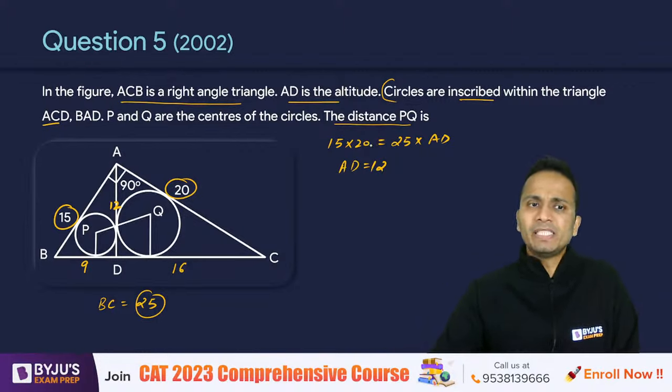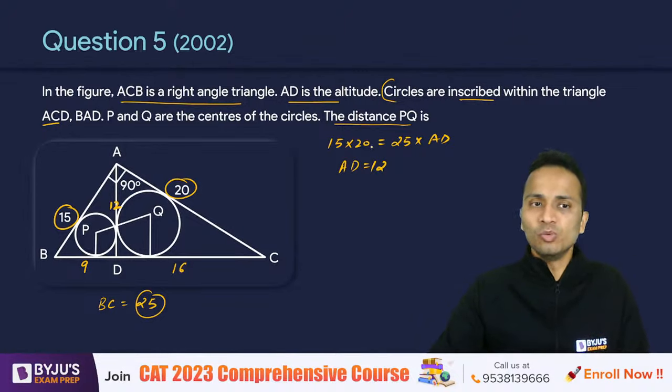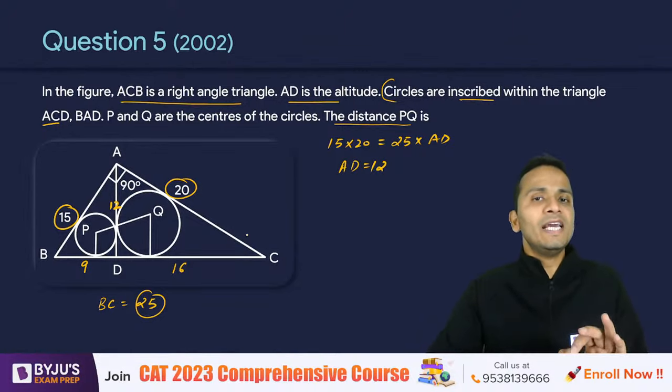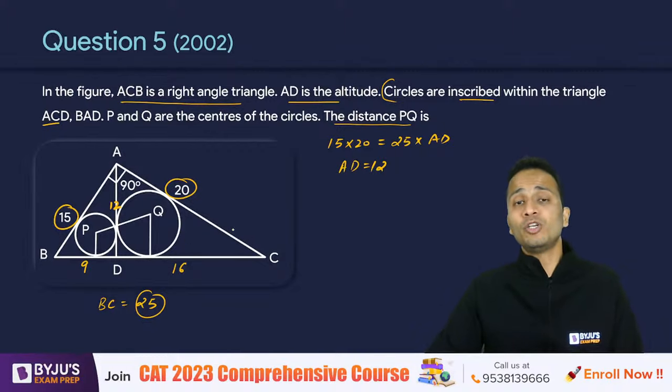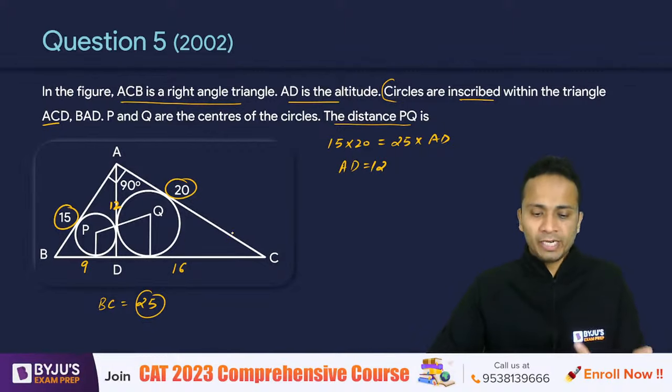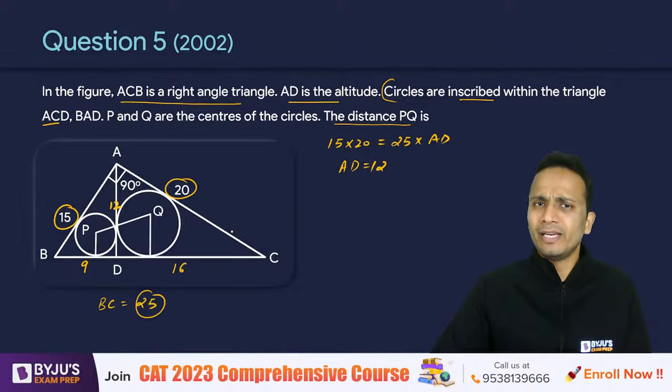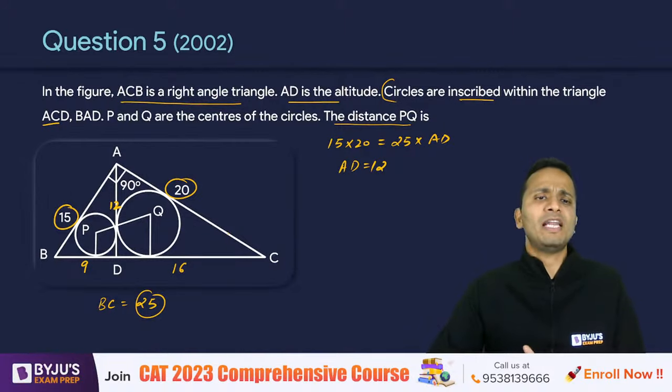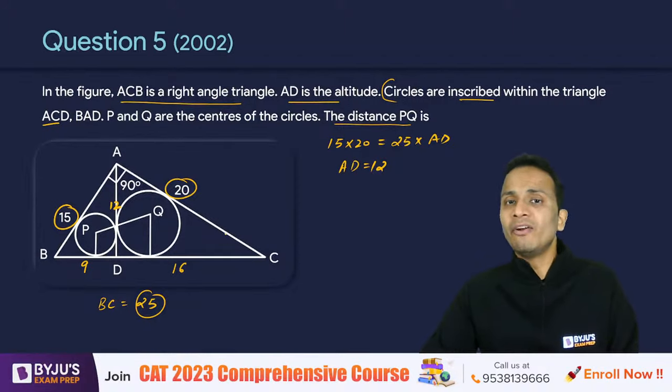Okay, now basically the distance between P and Q is equal to the sum of the in radiuses of the two circles. So हमें क्या करना पड़ेगा, दोनों circles के in radius calculate करने पड़ेंगे, and if I'll add them, it will give you the distance between P and Q. Now how to find out the in radius?